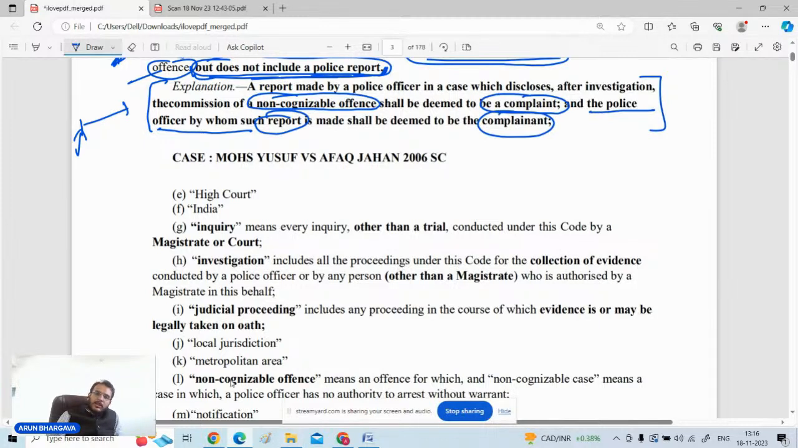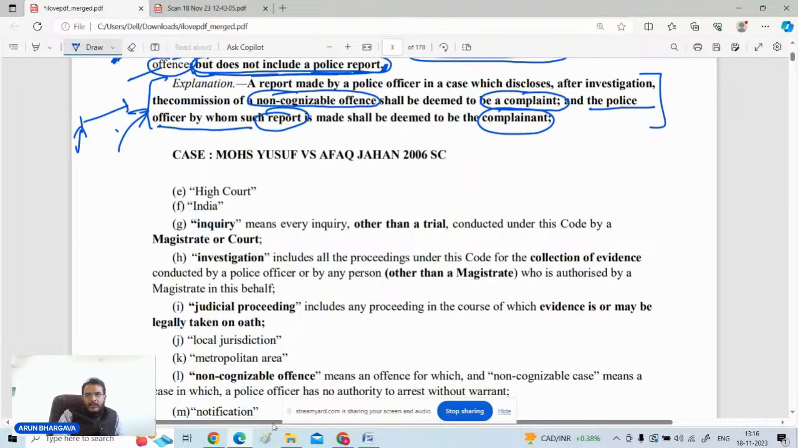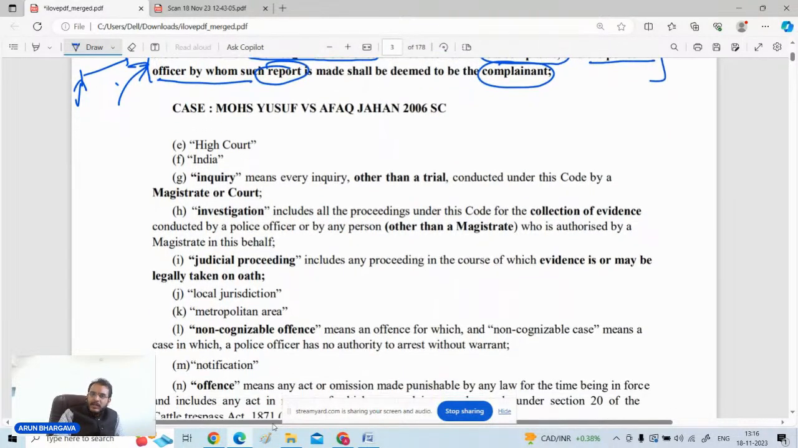filed before the court. So this point is very important: whenever after the investigation completes you mention to the court that, sir, it is a non-cognizable offense, the moment you do so, your police report will be considered to be a complaint, and the person moving that police report before the court of law, that police officer will be called the complainant.